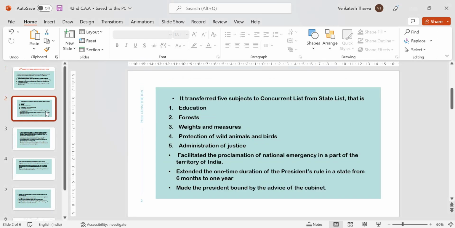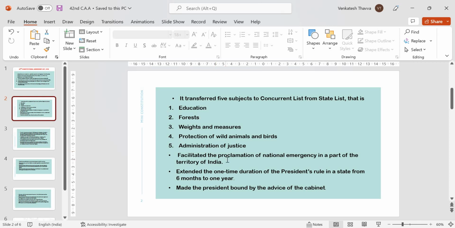Next one, the 42nd Constitutional Amendment Act transferred five subjects from the state list to the concurrent list, that is education, forests, weights and measures, protection of wild animals and birds, and administration of justice. These five subjects were transferred from the state list to the concurrent list.